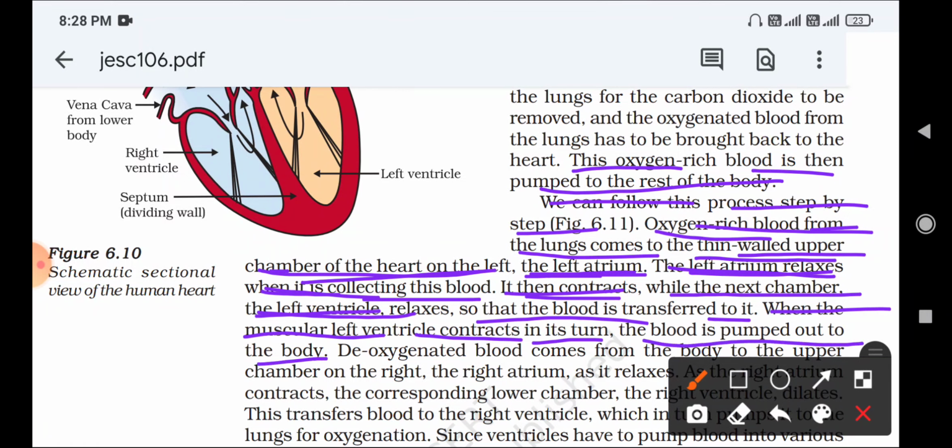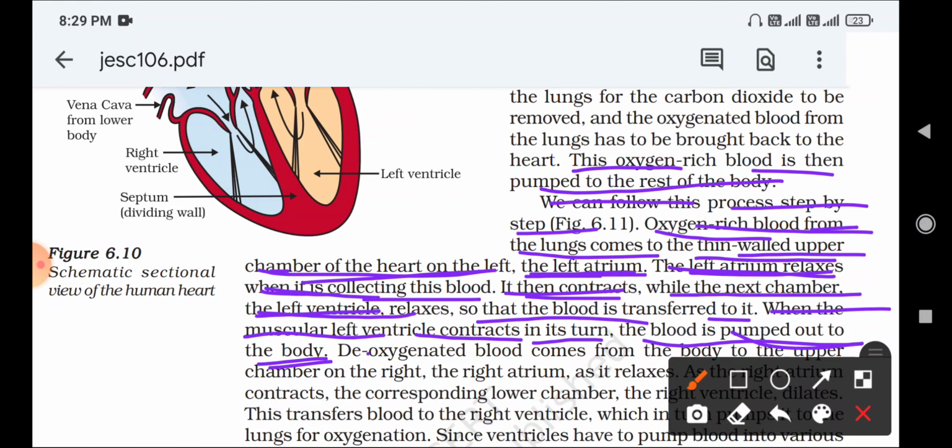When the left ventricle contracts, the blood is pumped out to the body.